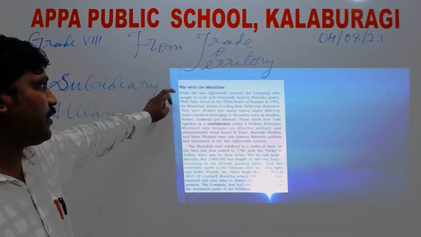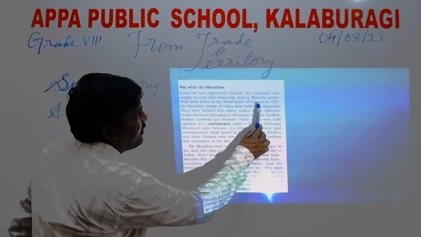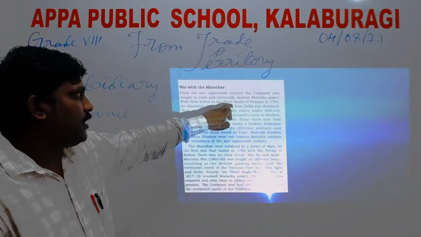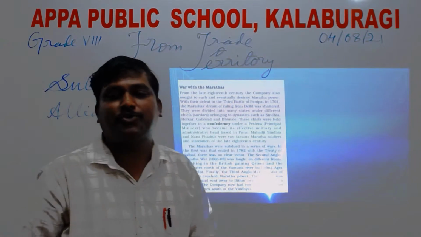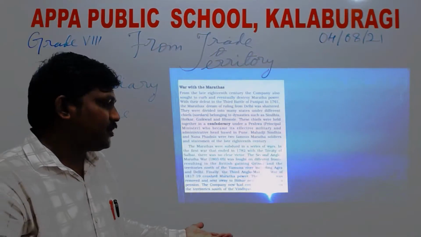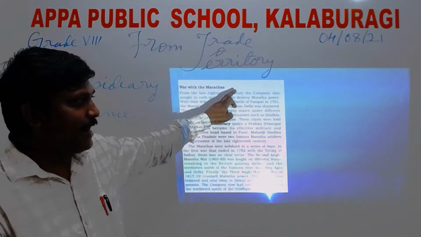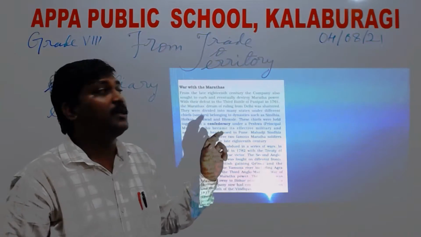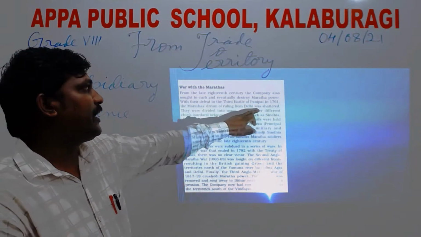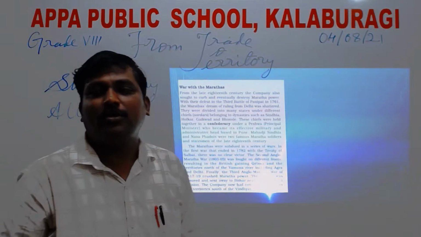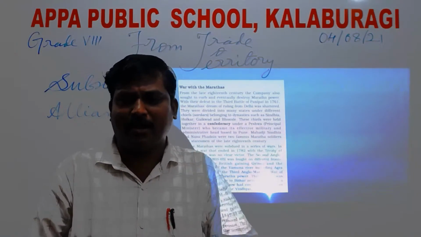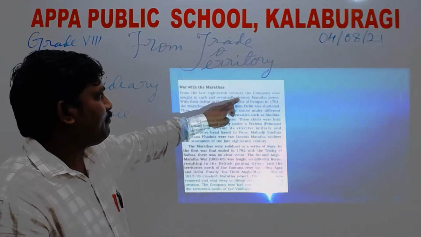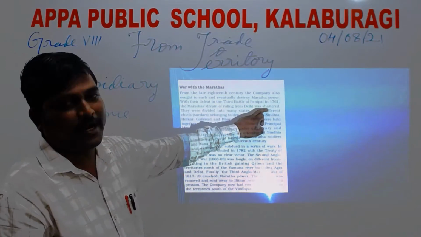War with the Marathas. You can see here, my dear students, the third Battle of Panipat, 1761. The Marathas' aim was to conquer the whole of India, so from the south and west they went to the north, and there was a battle. The third Battle of Panipat was fought in 1761, when the Marathas' dream of ruling Delhi was shattered. Though they lost many lives and did not win, their power to rule Delhi was shattered.